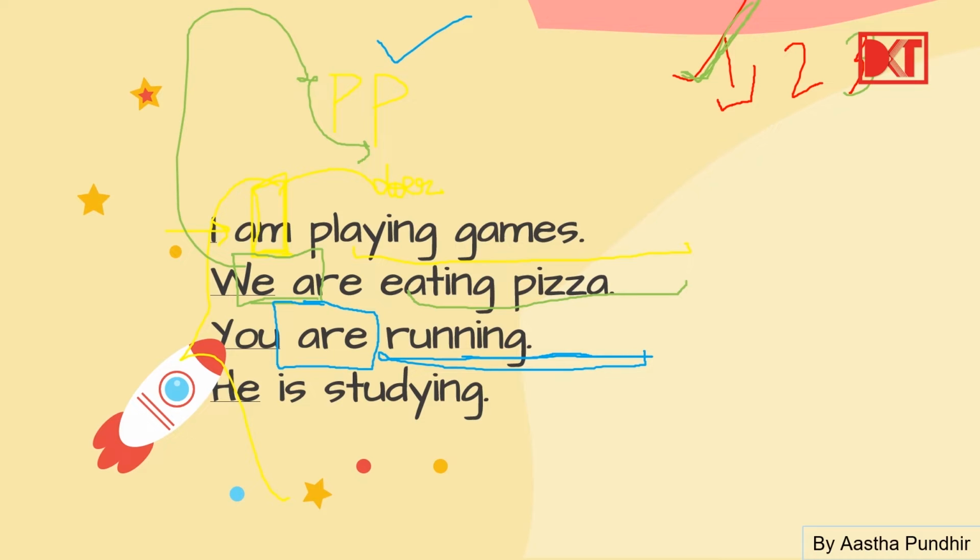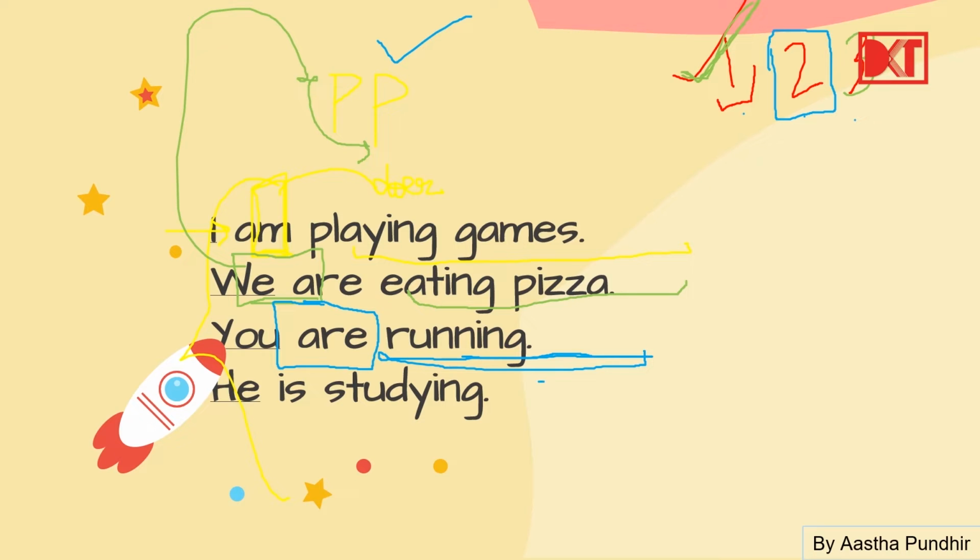But you कौन से person में है? First, second or third? You is the second person. Why? Because second person मतलब जब हम सामने वाले से बात कर रहे हैं. You are doing this, you are doing that. इस example में you are running. Okay, this is the second person.